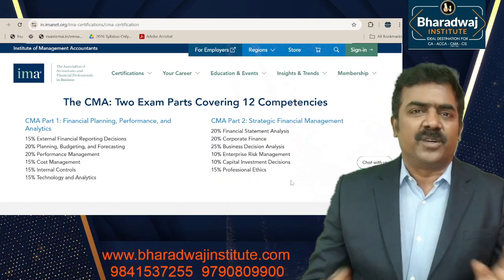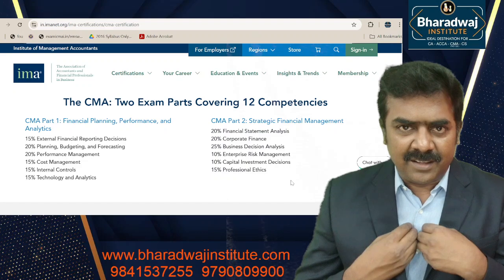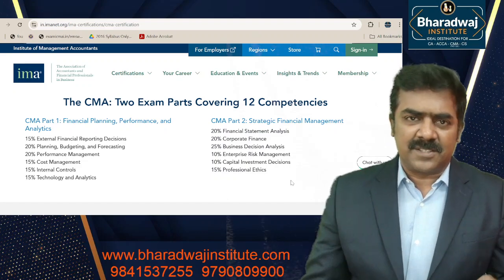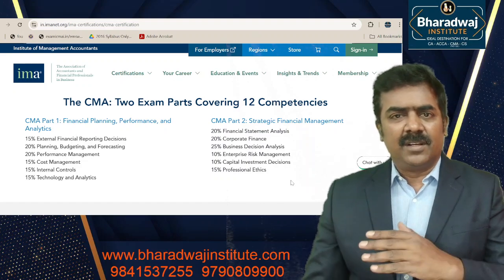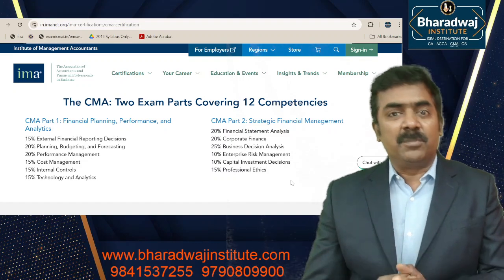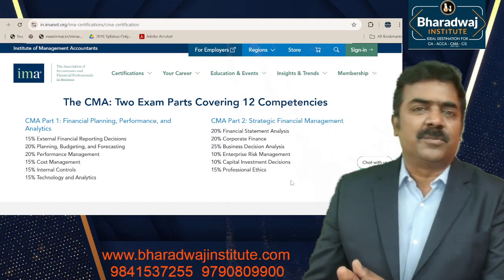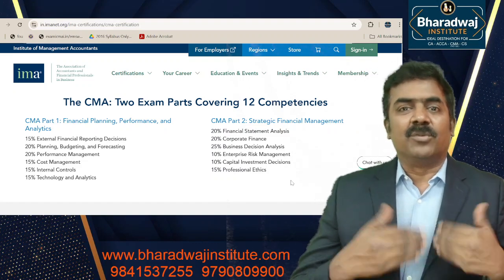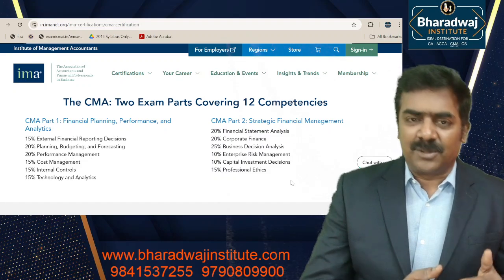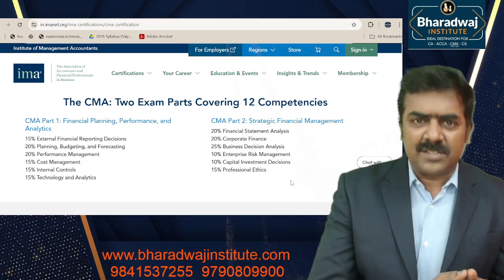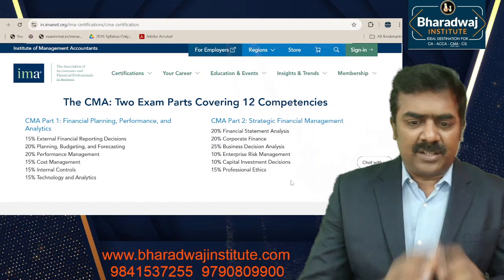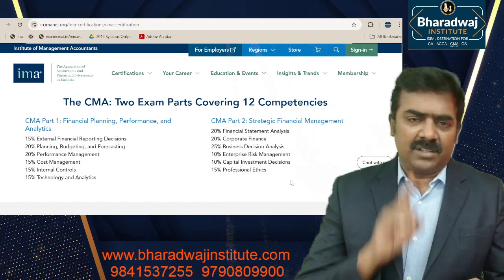The minimum duration is 6 months. For example, if a student does it full time after completing the degree, how long will it take? 6 months minimum duration. The maximum depends on you, but a student joining the course should be able to complete it within about 12 months, because if you take more than 12 months, you will forget whatever was learnt earlier. So you start the course, write the Part 1 exam in 6 months, then go for the Part 2 exam after that. So this is about the two-part examination.